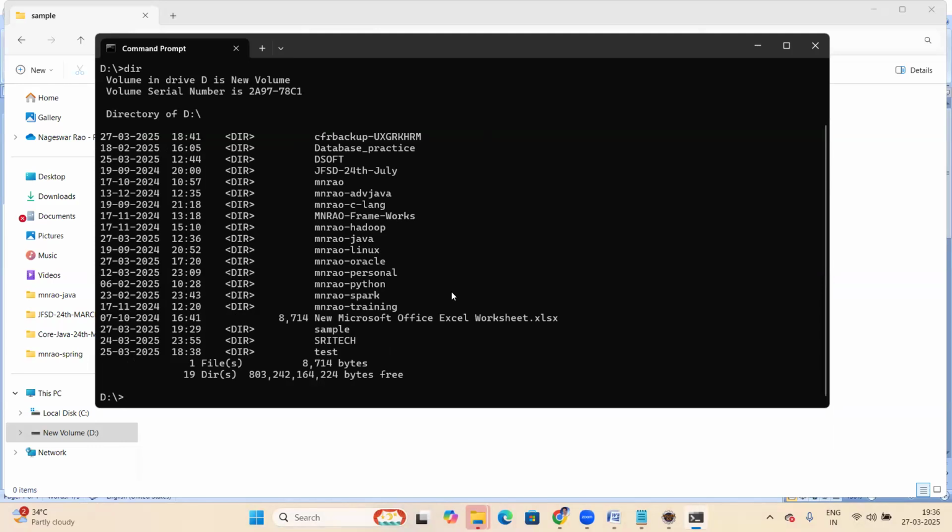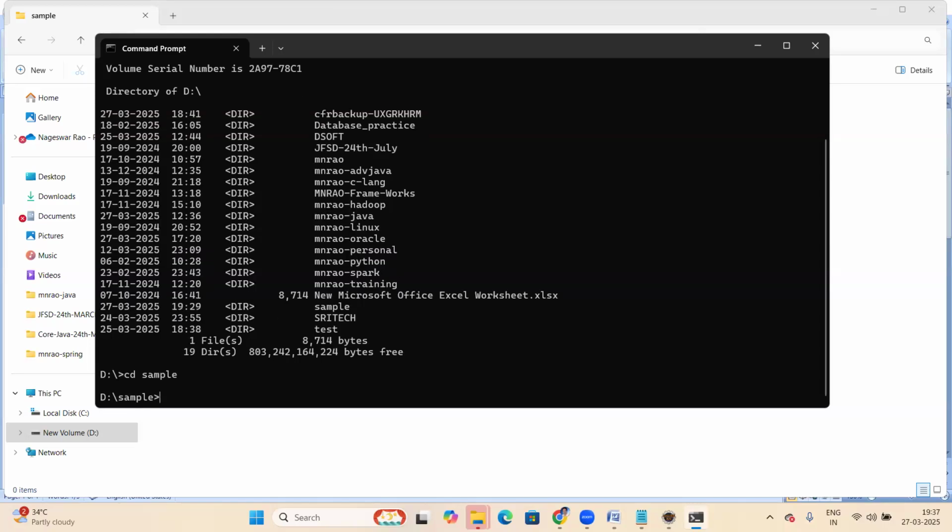CD, yes, and the path. Yeah, good. CD, that name, right? CD sample. Think, CD sample. CD means what? CD means change directory. CD stands for change of directory. CD, MD, MD is making directory, like that.